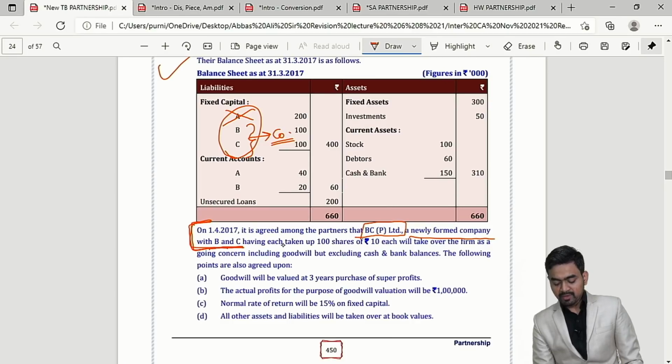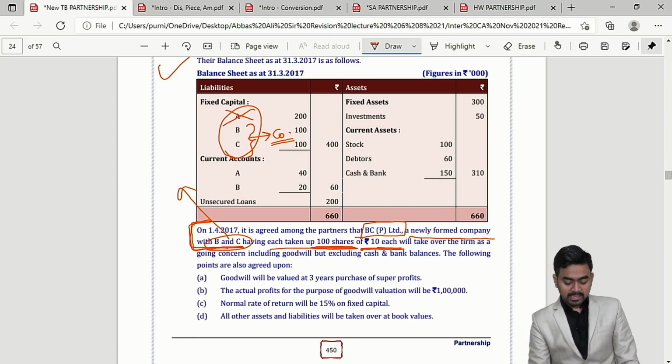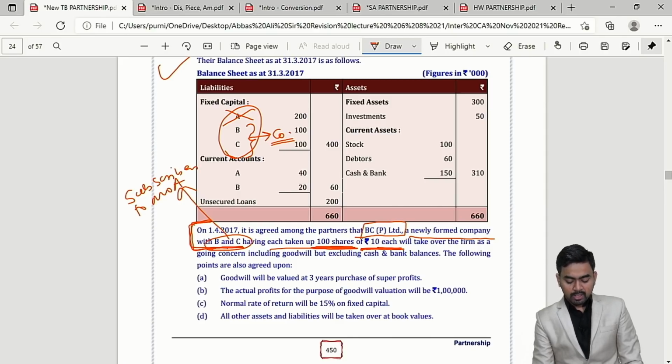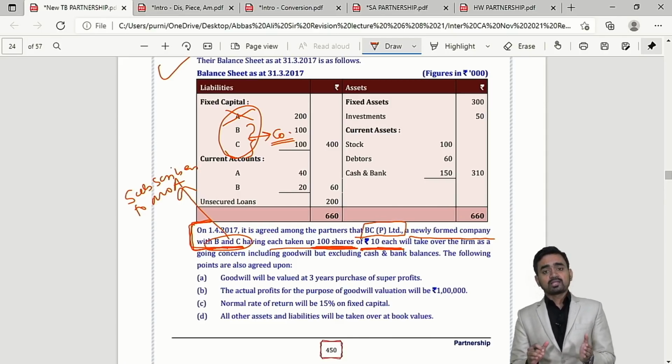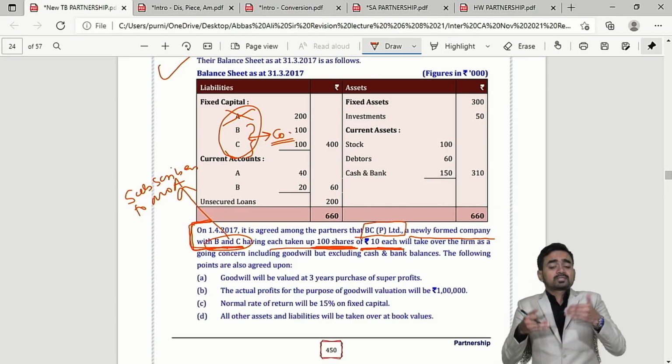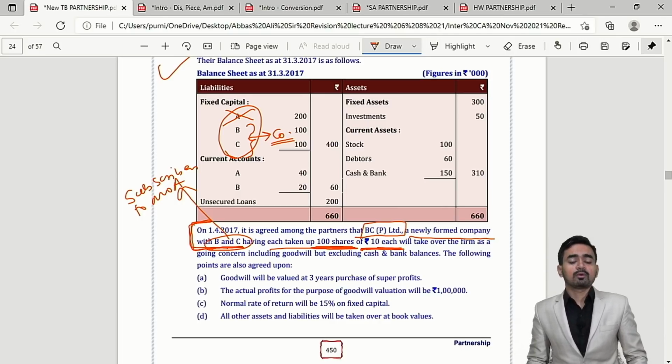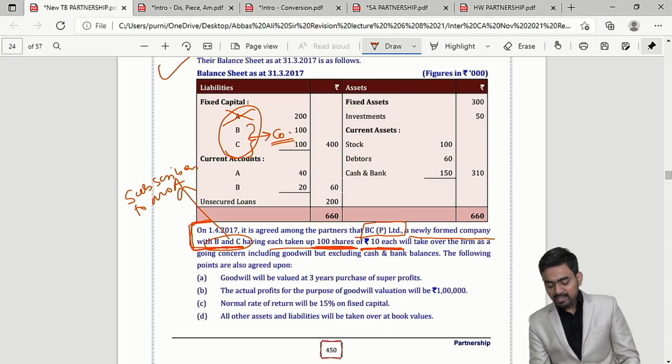B and C have each taken up 100 shares of 10 each. Why are they taking the shares? Because in the law subject you have already studied, B and C will be treated as subscribers to the memorandum of association, because when the company is formed, B and C are subscribers of the memorandum of association, and they will hence take up 100 shares of 10 each.